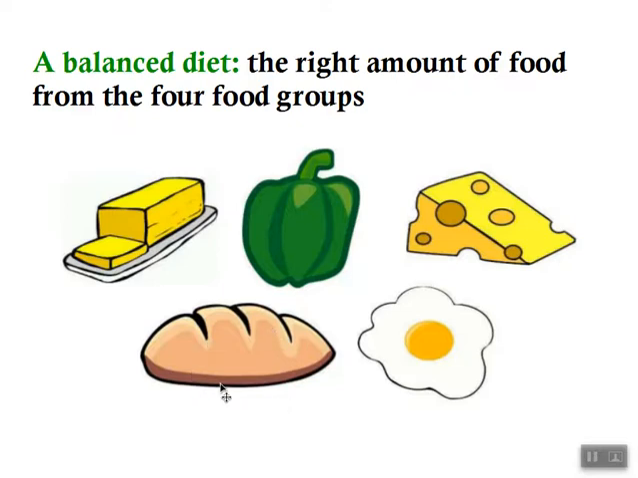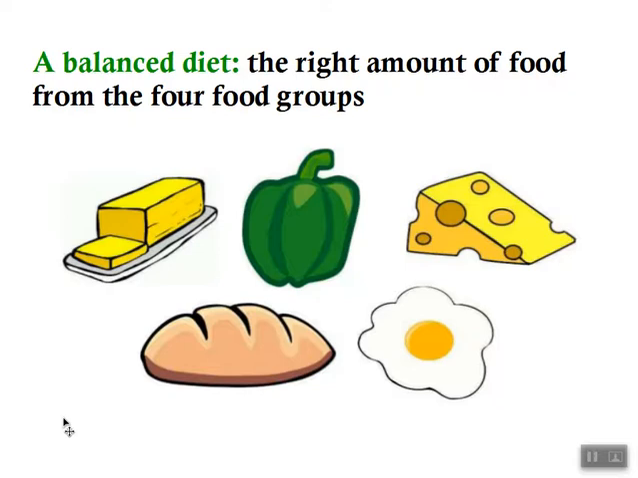Here we have bread, and bread contains carbohydrates. We have eggs and cheese, which are rich in proteins. And we have pepper. Pepper is a vegetable, so it contains vitamins and minerals. And finally, the butter contains fats. So here we have the 4 food groups. This is called a balanced diet.